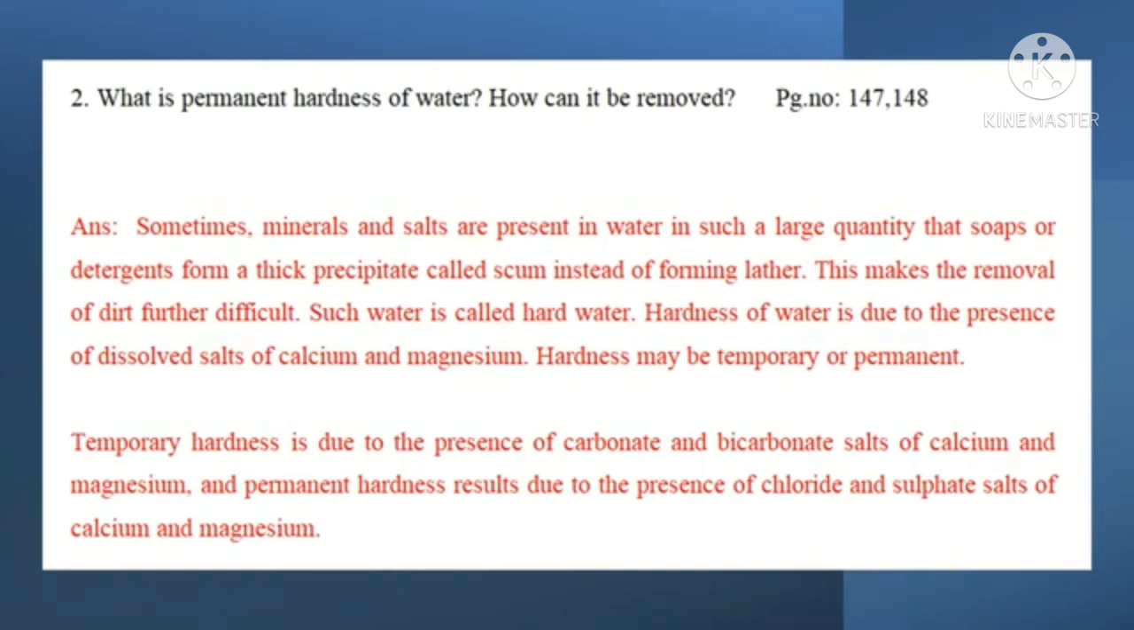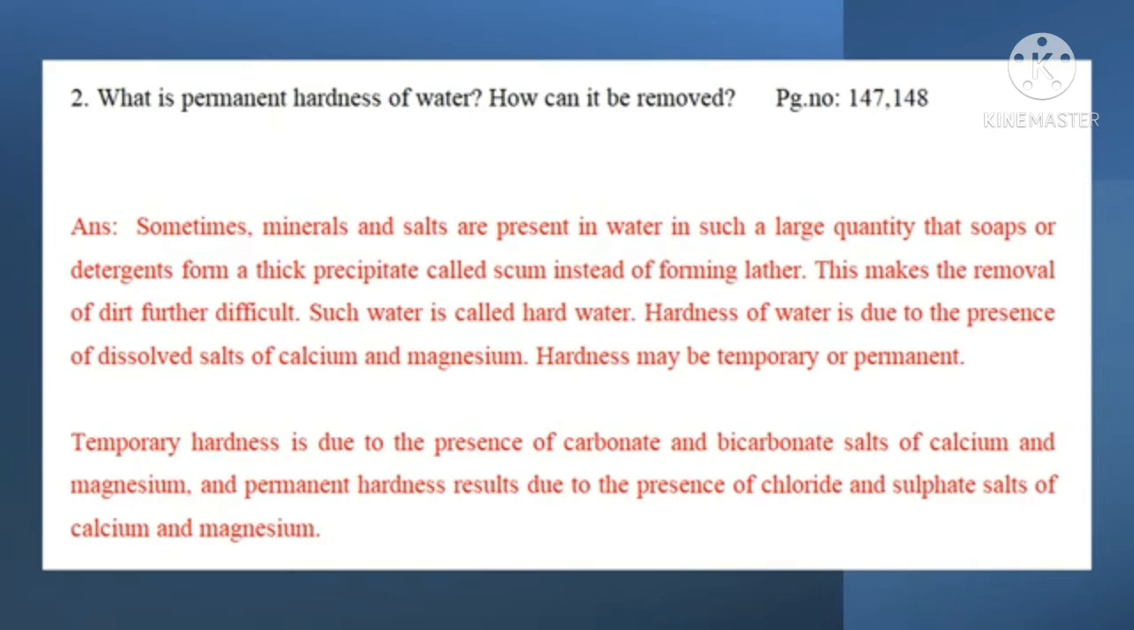Answer. Sometimes minerals and salts are present in water in such a large quantity that soaps or detergents form a thick precipitate called scum instead of forming lather. This makes the removal of dirt further difficult. Such water is called hard water. Hardness of water is due to the presence of dissolved salts of calcium and magnesium.